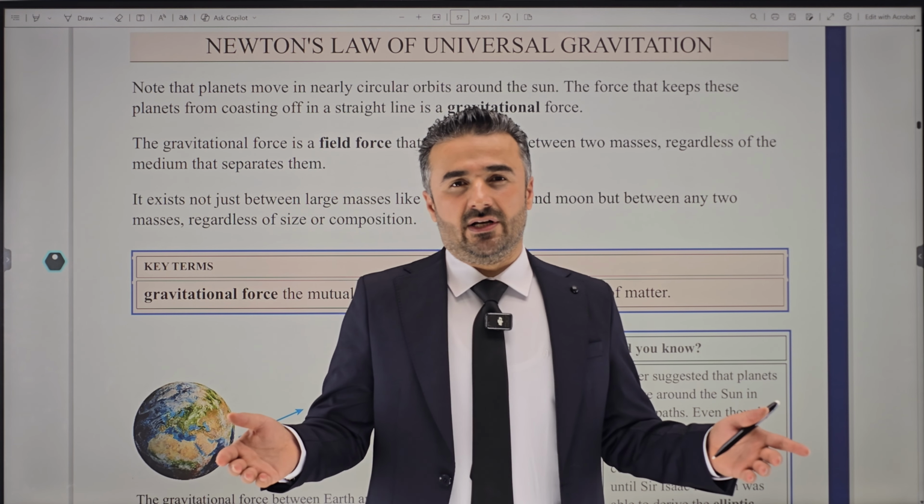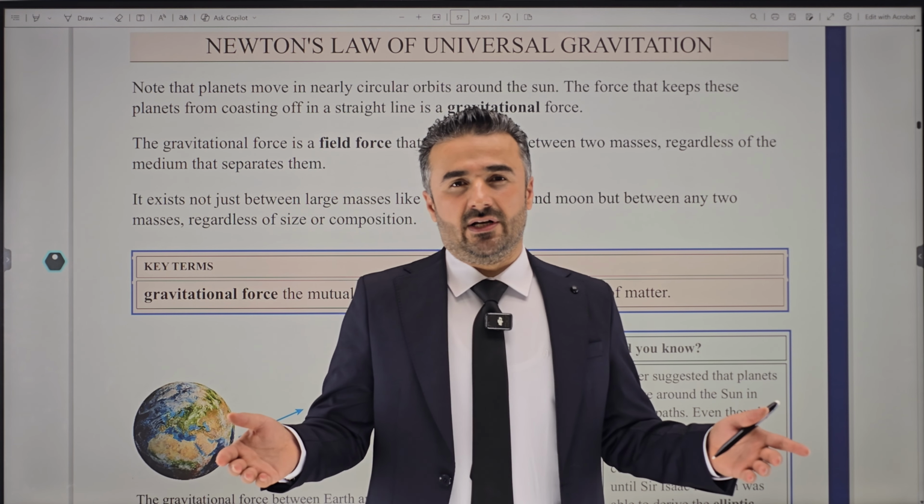For example, gravitational force between the Earth and the Moon. And by the way, this gravitational force between the two is equal in magnitude and opposite in direction. Okay, so how do we calculate the gravitational force? But before that, let's talk about this "Did you know?" thing here. Basically, this piece of information is not included, but it has the name of a scientist. We need the name to answer one of the standardized test preparation questions.